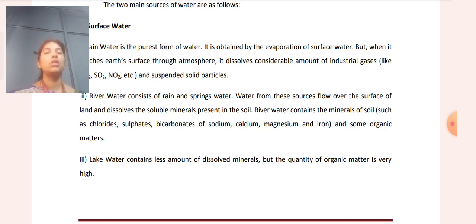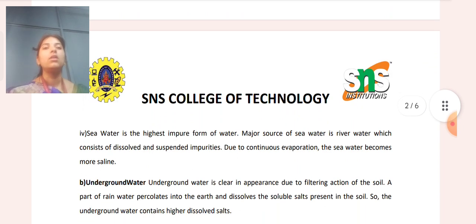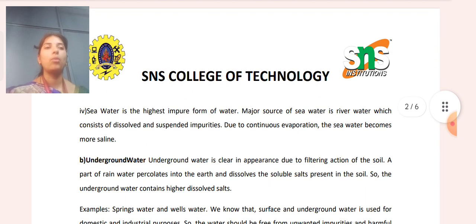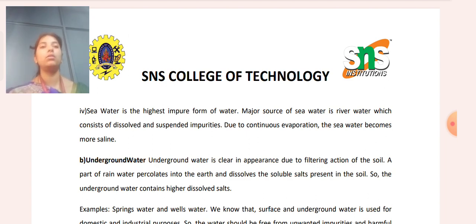These are the water sources which are used for various purposes. Next is sea water, the most impure form of water. The major source of sea water is river water, which consists of dissolved and suspended impurities. Due to continuous evaporation, the sea water becomes more saline. This is the process of evaporation we have been discussing.